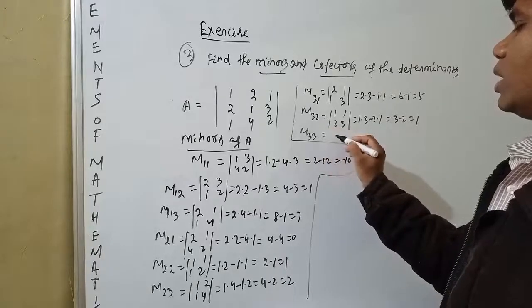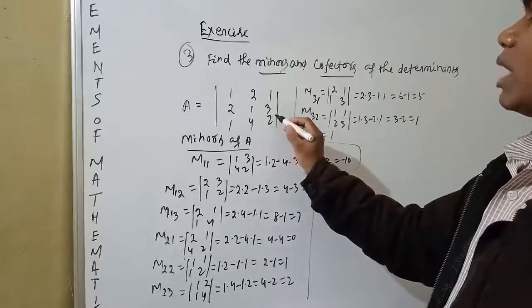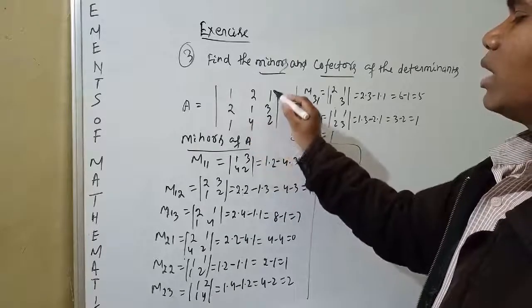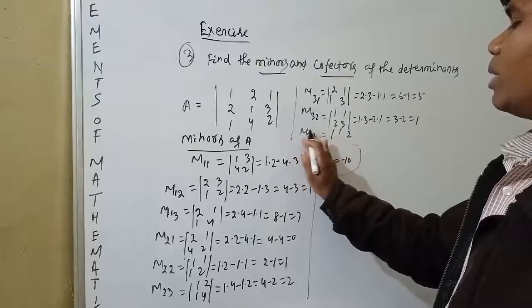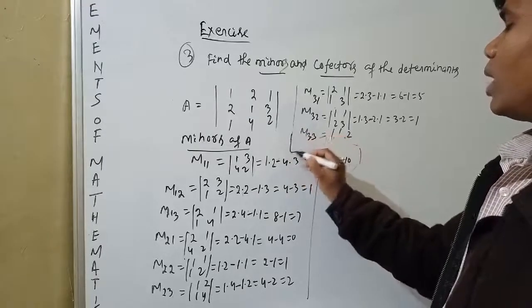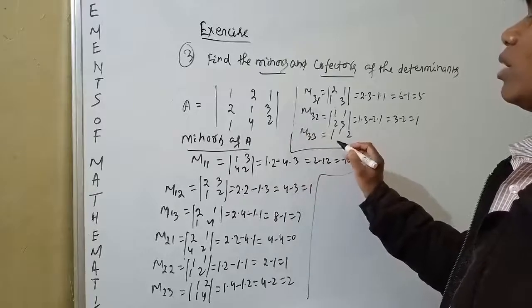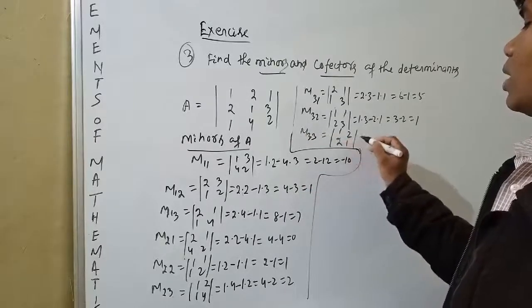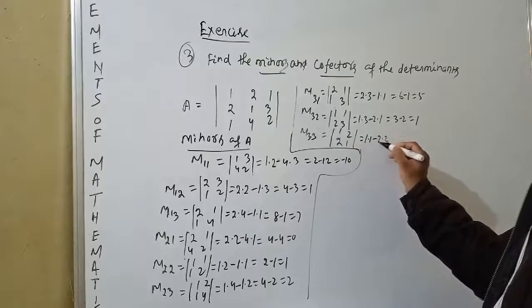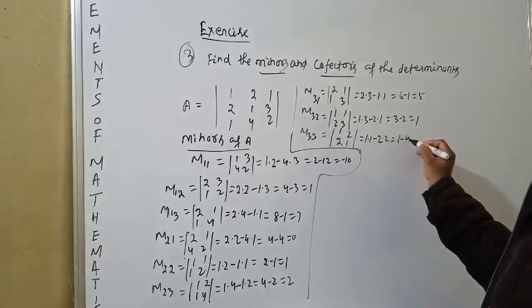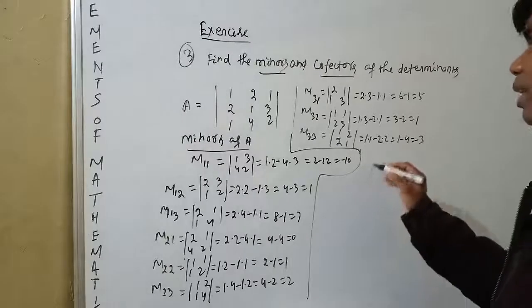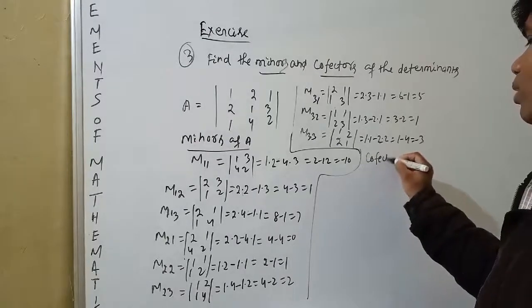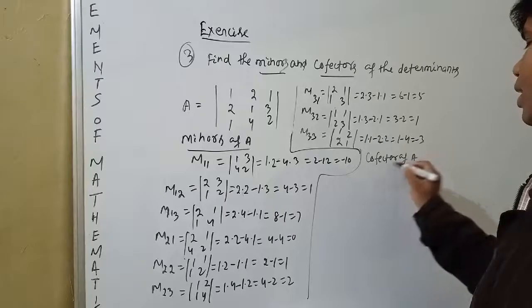M33 is the element in the third row and third column. We suppress this row and this column, giving the determinant of 1, 2, 2, 1, which is 1 into 1 minus 2 into 2, that is 1 minus 4, equal to minus 3. Now we have to find the cofactor of A. Write down the cofactor of A.